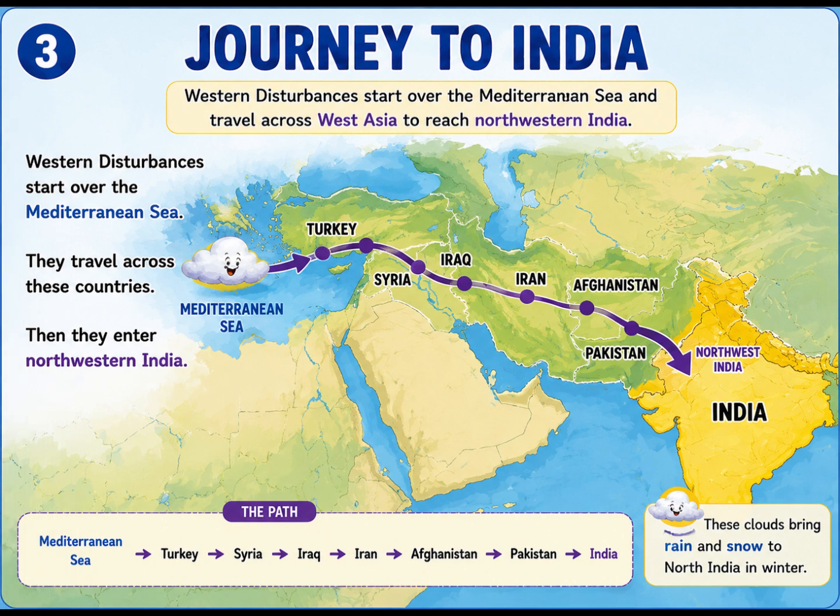The western disturbances start over the Mediterranean Sea. They travel across West Asia. The countries that fall under its path are Turkey, Syria, Iraq, Iran, Afghanistan, Pakistan, and then finally it reaches northwestern India.